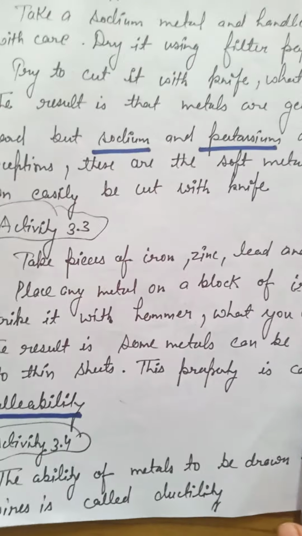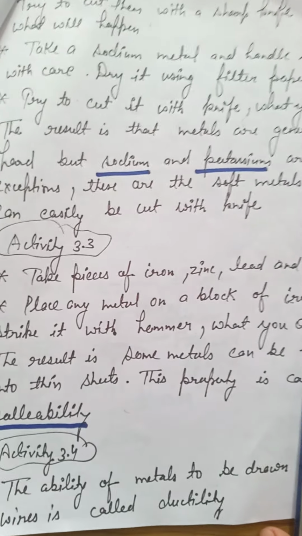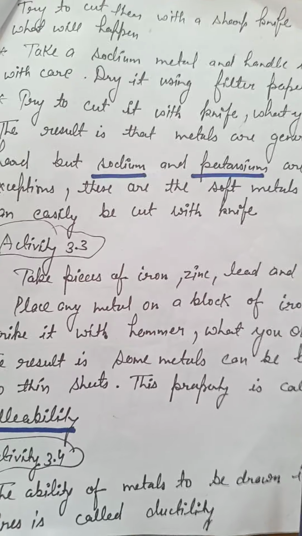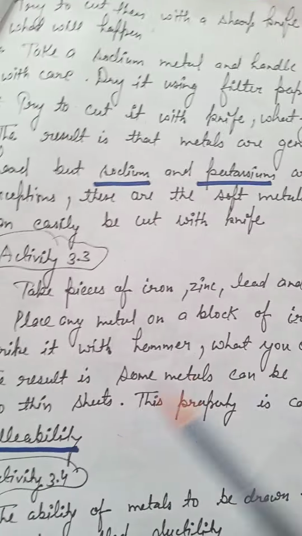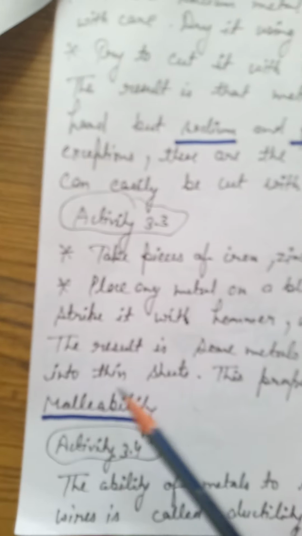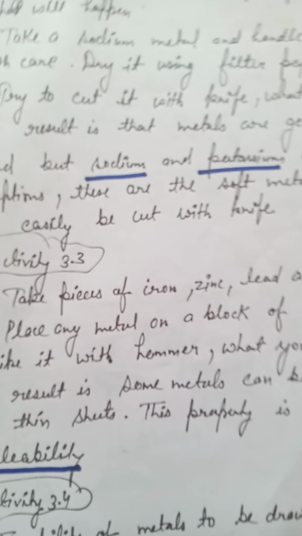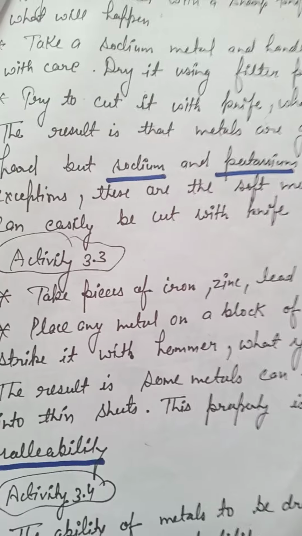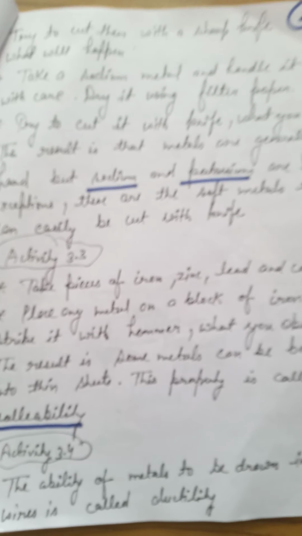What will you observe? You will observe that there is a change in shape of the metals. They are now converting into thin sheets. So the result is some metals can be beaten into thin sheets. This property is called malleability.